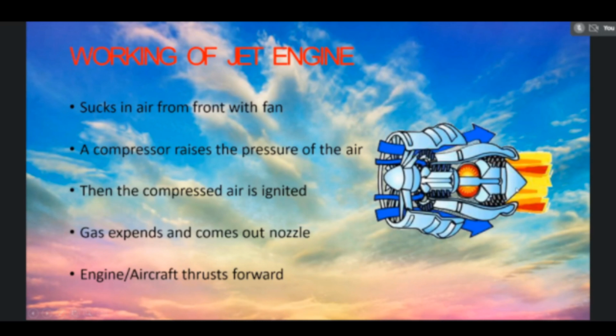Then the third part is the combustion chamber. The combustion chamber is a main part of the engine, which will have the nozzles, injectors, and also the fuel nozzles during the combustion. Then the fourth part is the turbine. The turbine is also an axial flow turbine.